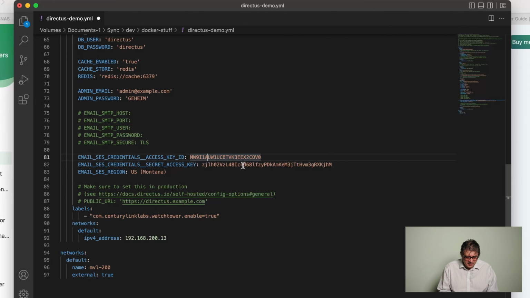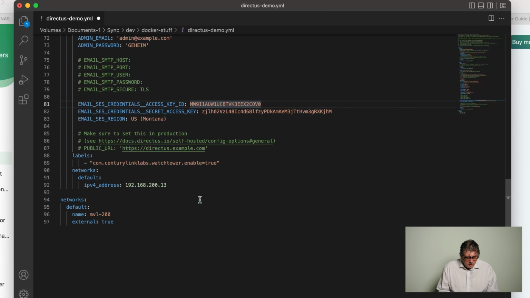So please replace these things with your own SES account data. Now there is a section called labels, and this is used for a thing called Watchtower. And Watchtower, if you don't know it yet, is a tool which can be used to automatically either inform you about updates to containers or actually even perform the updates itself. If you would like to use Watchtower with label enable, you can put in this label and it will then automatically update